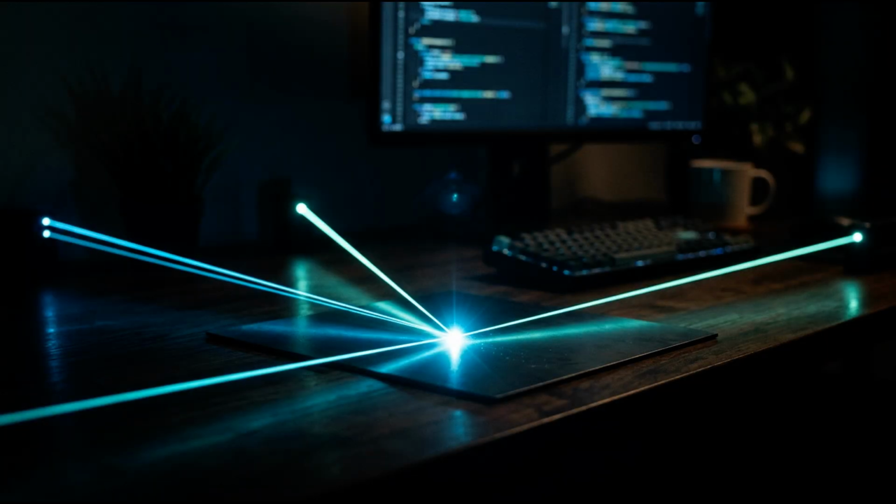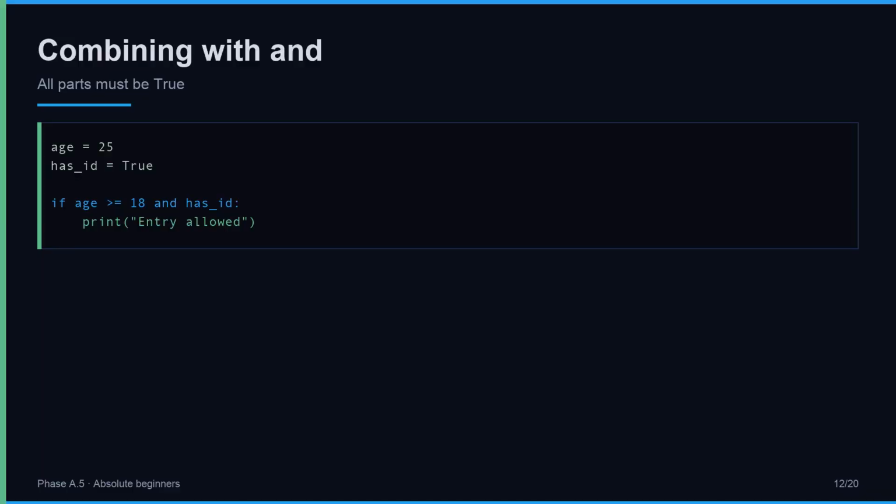Conditions combine. And demands all. Or accepts any. Not flips the answer. 3 small words, enormous power. Small words, big power.